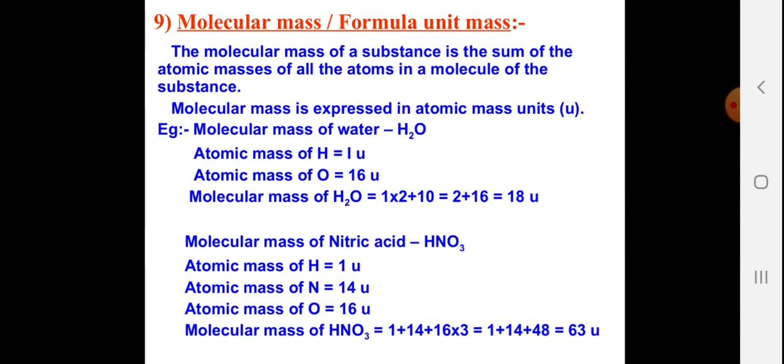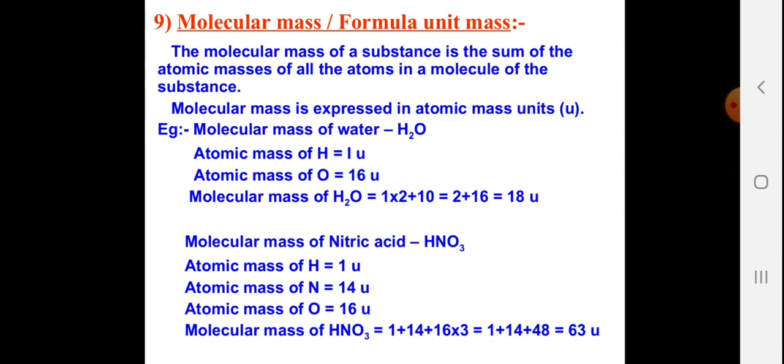Molecular mass, formula unit mass. The molecular mass of a substance is the sum of the atomic masses of all the atoms in the molecule of the substance. Molecular mass is expressed in atomic mass units. Molecular mass of water, H2O: hydrogen 1 unit, oxygen 16. So molecular mass of H2O is 1 into 2 plus 16, that is 18 units.